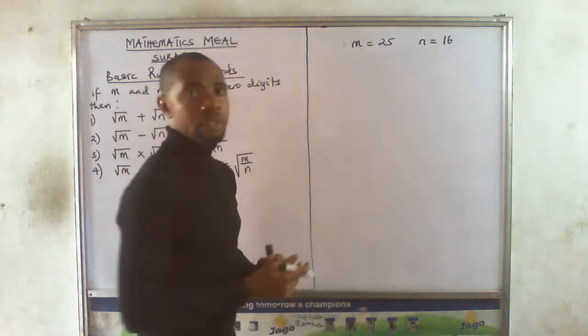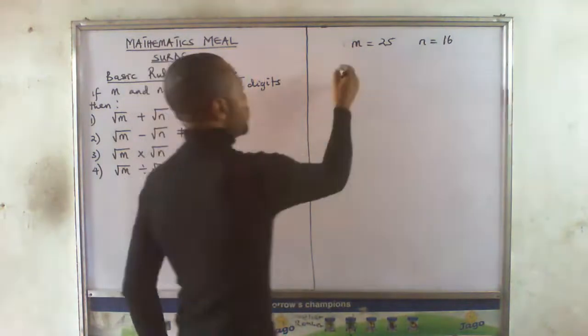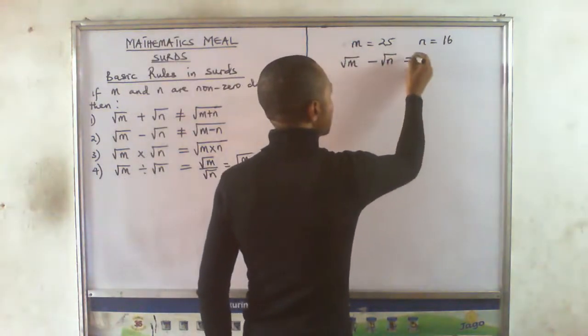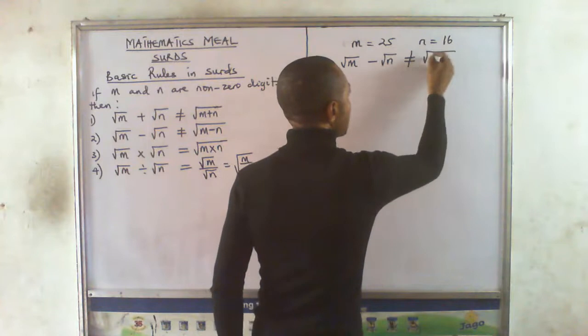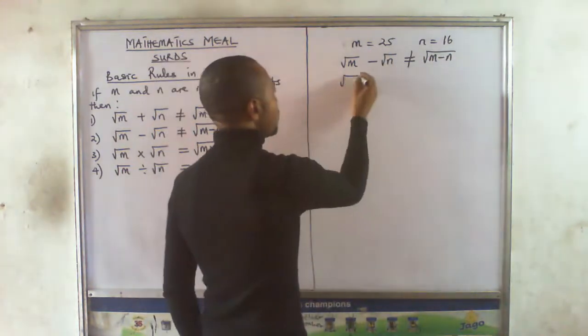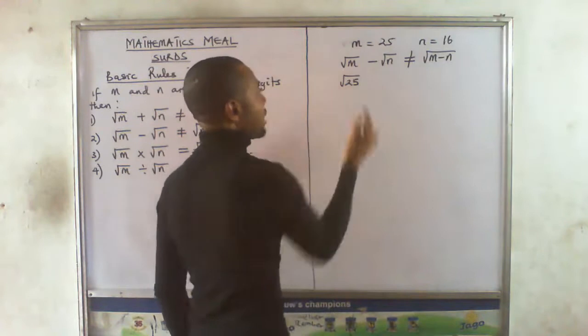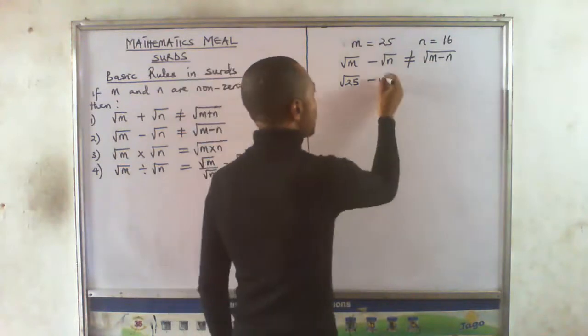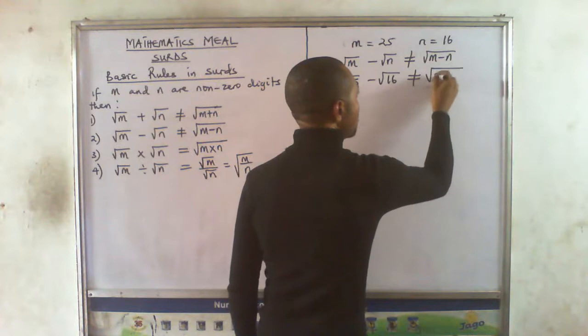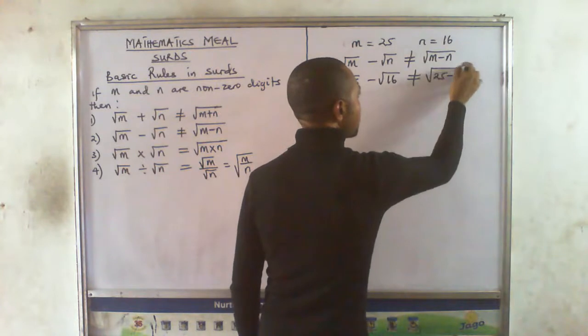Let's use this. So we are trying to prove that this minus that is not the same thing as m minus n. So let's plug this in. Square root of 25, because we have said that m is 25, minus square root of 16 will not give me the same value as square root of 25 minus 16.